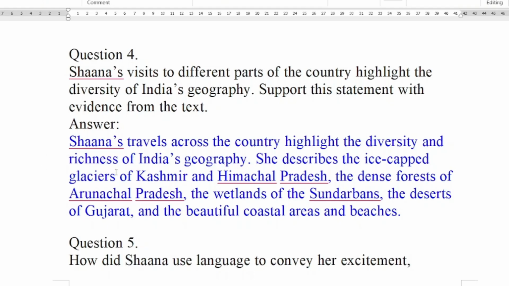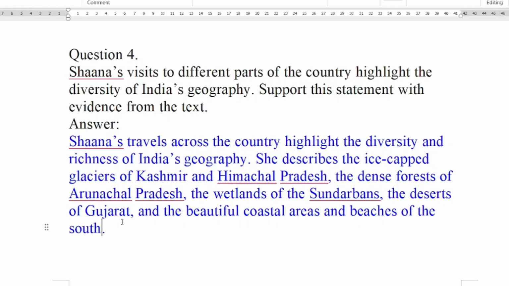She describes the ice-capped glaciers of Kashmir and Himachal Pradesh, the dense forest of Arunachal Pradesh, the wetlands of Sundarbans, the deserts of Gujarat, and the beautiful coastal areas and beaches of the south. So all these are places in India only, but with diversities.